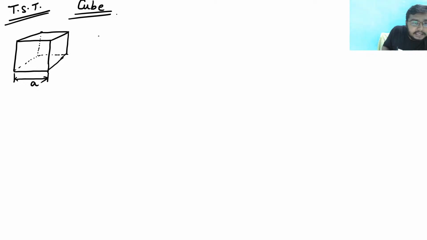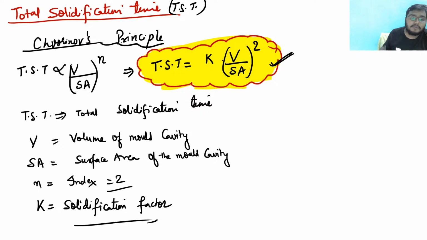For this I can say that volume would be a cube. What would be the surface area? Surface area would be 6a square. If a is the length of the cube, then volume is a cube, surface area is 6a square. What is the formula that we have seen for the total solidification time?